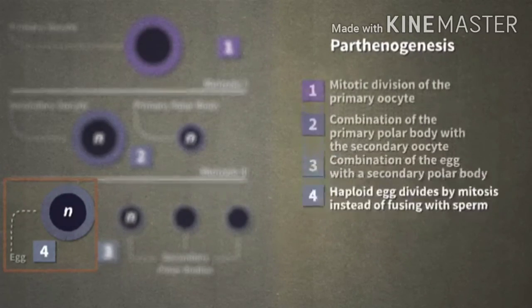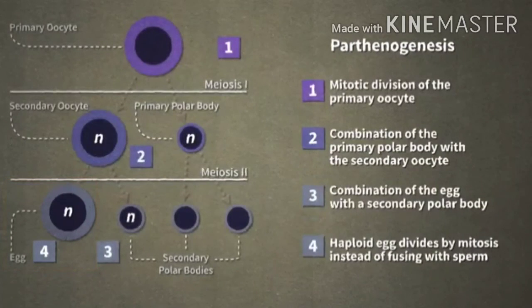So, there are 4 different ways for parthenogenesis to take place to produce an offspring from a mom with no dad. Many animals develop this way, and some of them may surprise you. Stay tuned.